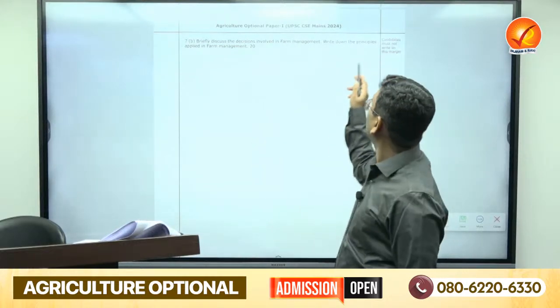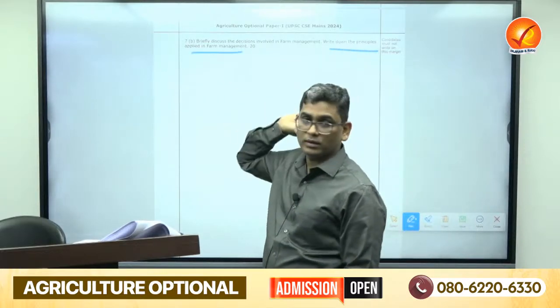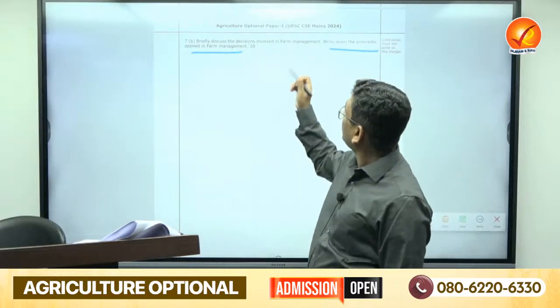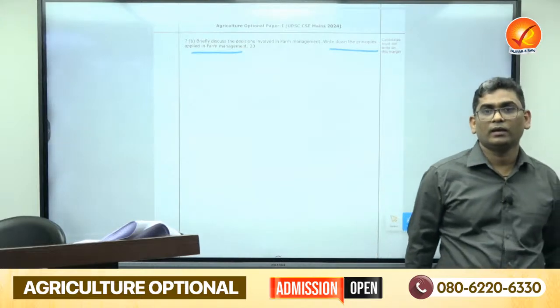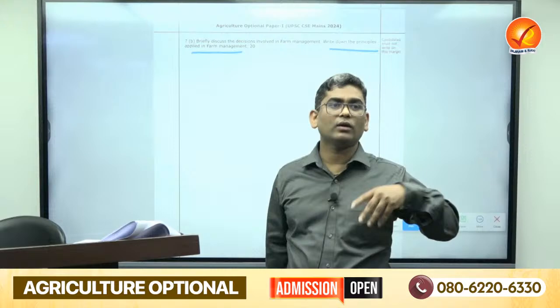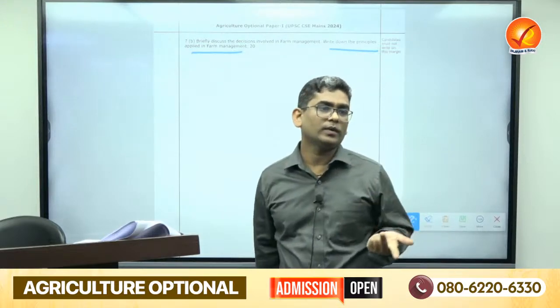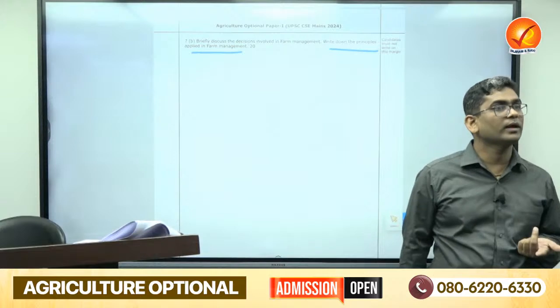And second part, write down the principles applied in the farm management. You have to follow certain principles if you want to do the integrated farm management or farm management longer. So first principle should be what? Sustainability. If you are doing all the management in an exploitative manner, your farm will not be sustainable. Another principle, cost benefit ratio and optimum resource use principle, you can say that.